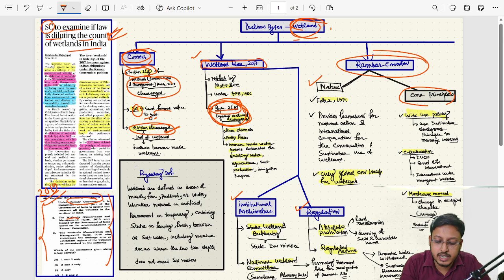So you understand about the 2G, but we'll read more about it. But before that, we need to understand the Wetland Rule 2017 in a detailed manner.